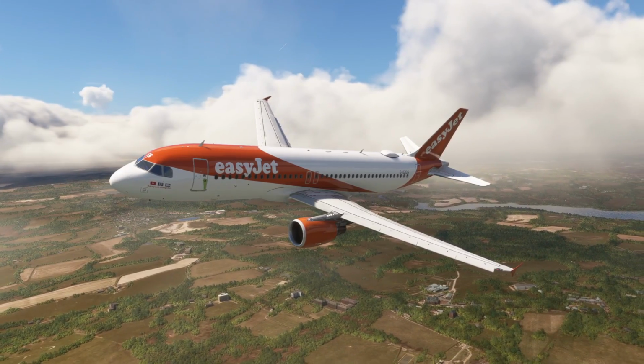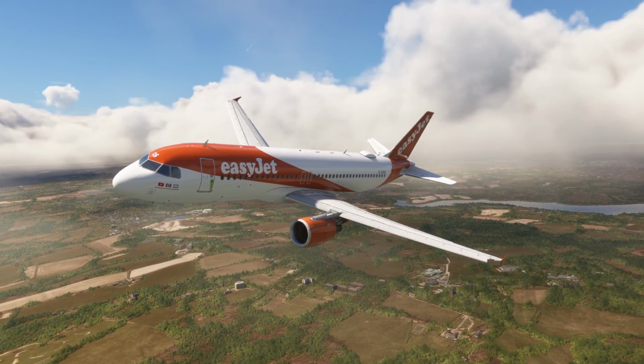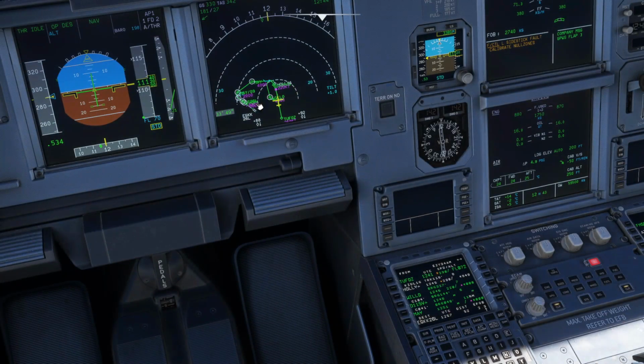Oh wow, okay, so that's quite an early approach, particularly from where we are. You can see actually intercepting that from where we are in this current position is going to make for a very difficult left-hand turn. However, let's see what happens.